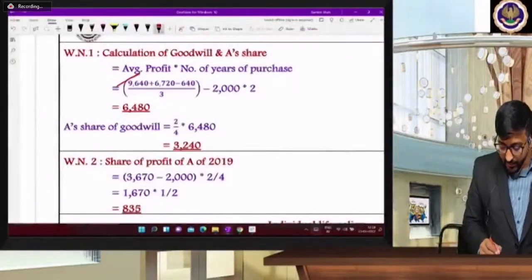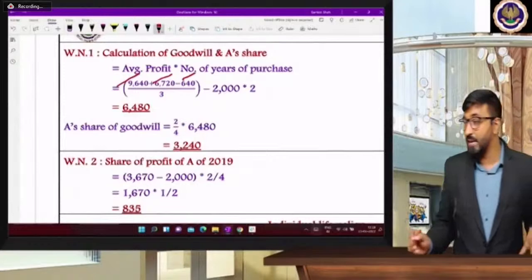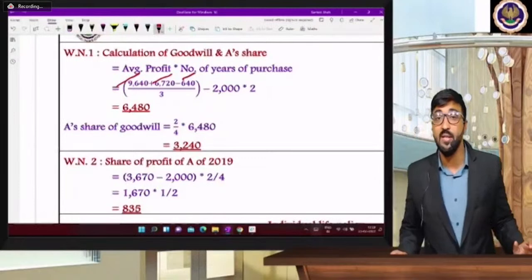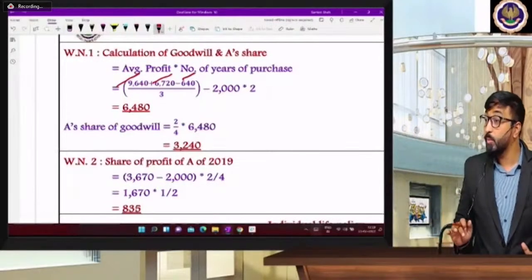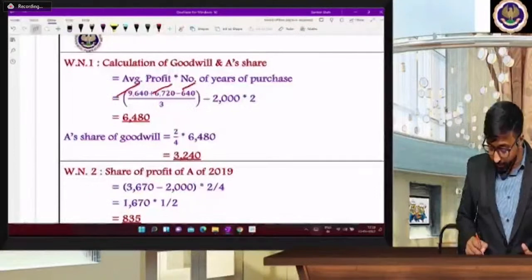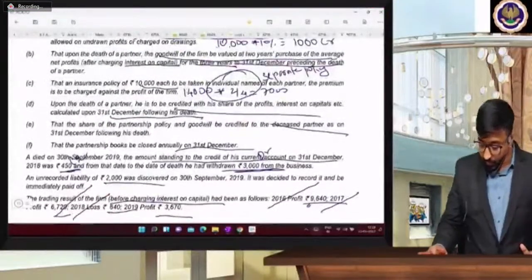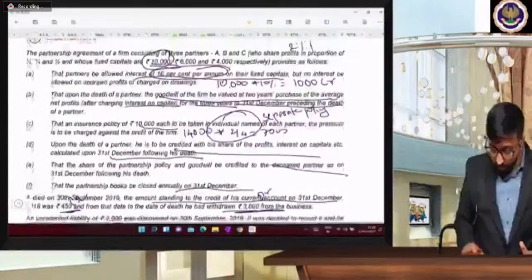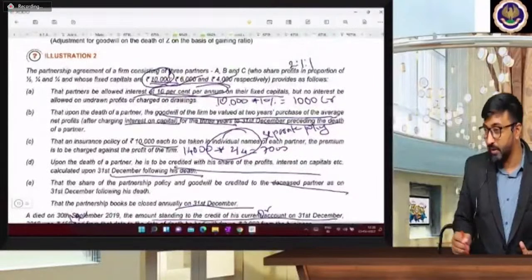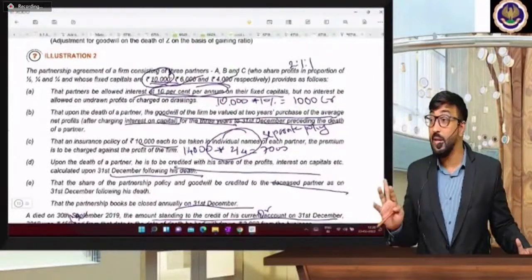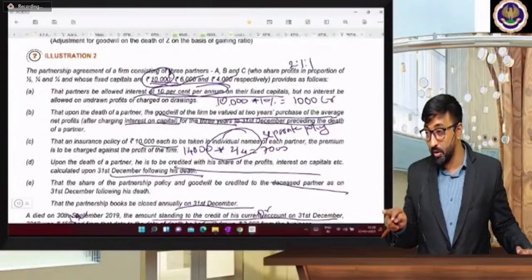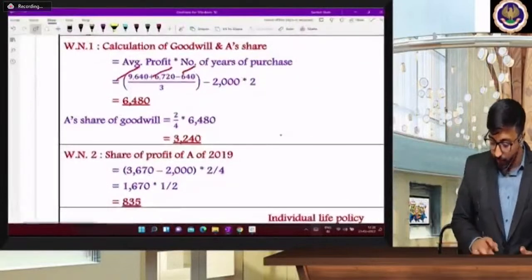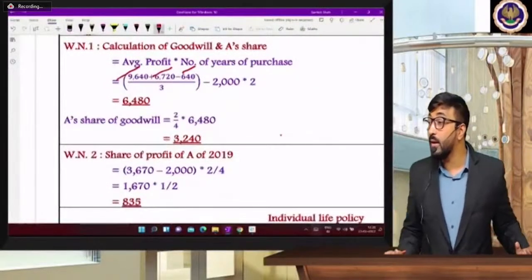So 9640, 6720 and 640, that you will divide by 3 years. Okay, but wait, sabar karo. Okay, this profit is before interest on capital. What is their capital total? 20,000 na. 10,000, 6,000 and 4,000. So their capital is 20,000, and 20,000 पे 10% that you are paying interest on capital. So 20,000 into 10%, that is 2,000. So you will take average profit and from that you are going to deduct 2000.